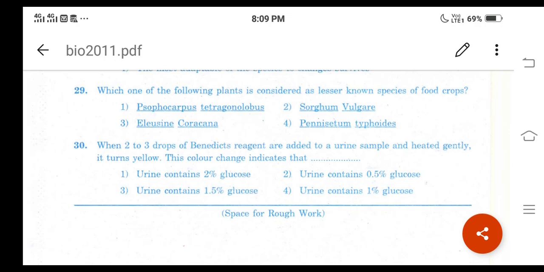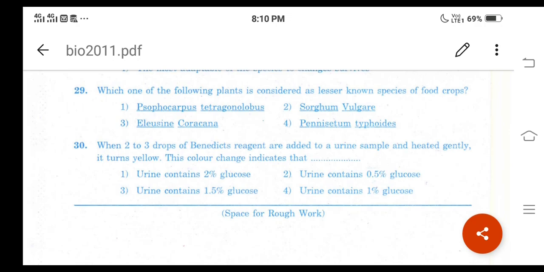And remember, the color of the solution after performing the Benedict test represents the amount of glucose present in the given solution. If the solution turns green, it indicates presence of 0.1 to 0.5% glucose, and if the solution turns yellow, it indicates 0.5 to 1% glucose, and if orange, 1 to 1.5% glucose, and if red, 1.5 to 2% glucose. If the solution has more than 2% glucose, it shows brick red precipitate.